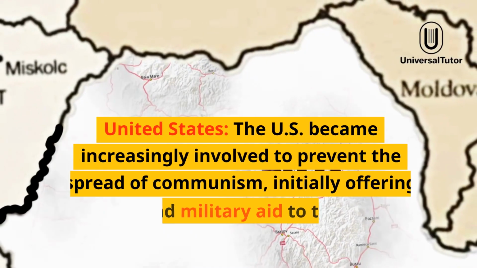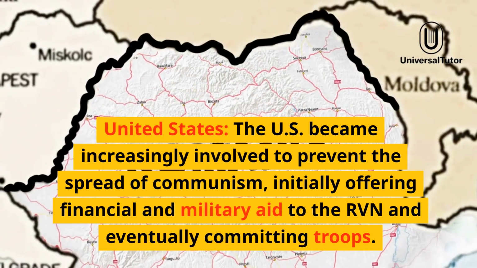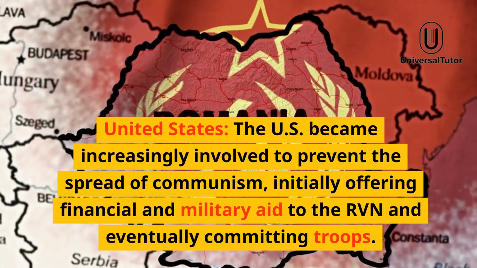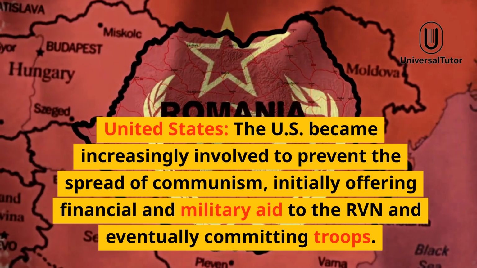United States. The U.S. became increasingly involved to prevent the spread of communism, initially offering financial and military aid to the RVN and eventually committing troops.